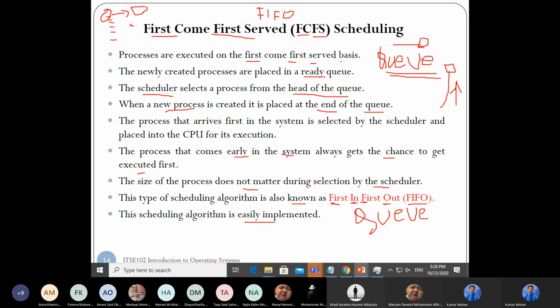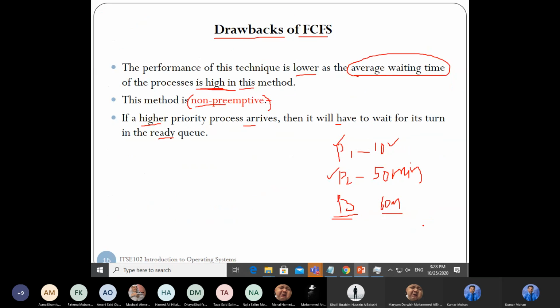Because I'm going to teach the problem now. Whatever process comes first will execute first, and whatever process comes next has to wait. That's why this algorithm is also called first in first out. Here you are implementing a queue.